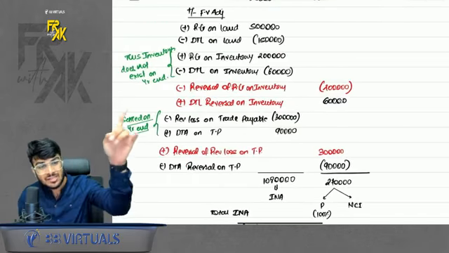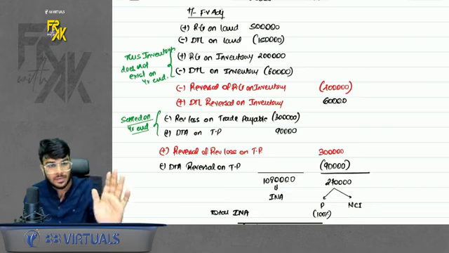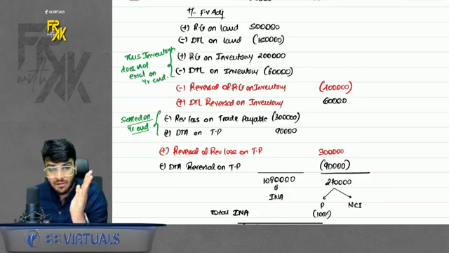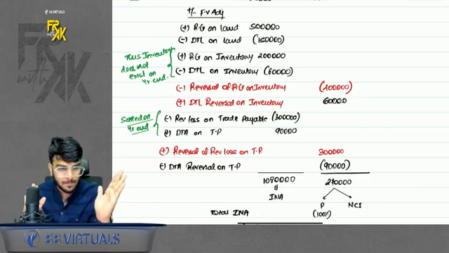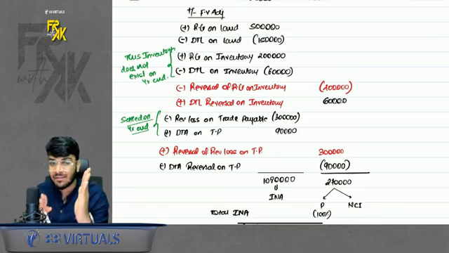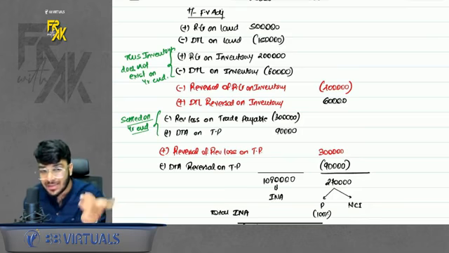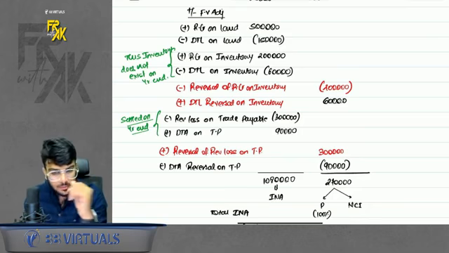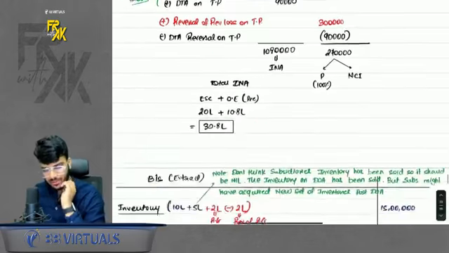Like in illustration number 64, Ramkrishna Limited, we booked a gain in pre for inventory and loss for trade payables, but we never reversed in post because nothing was mentioned. Okay. If it is specifically given inventory sold or any liability settled, then only reverse. Otherwise, don't do it. Simple. Clear? Okay.